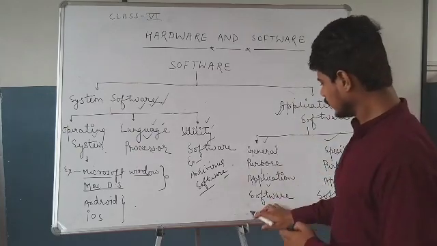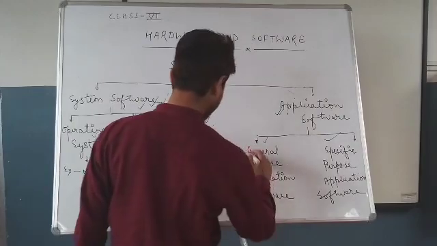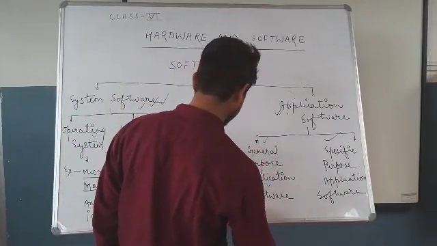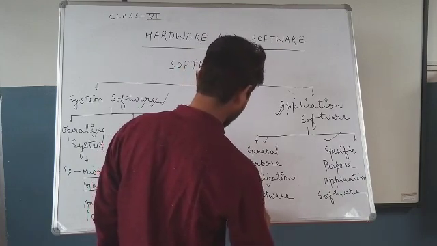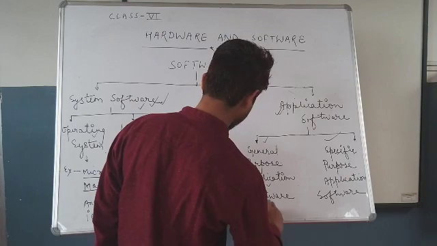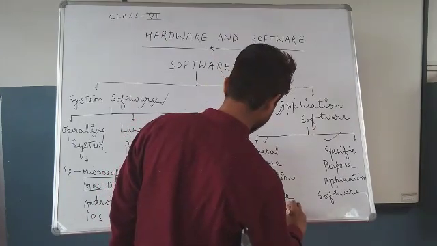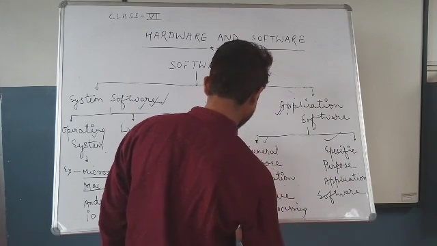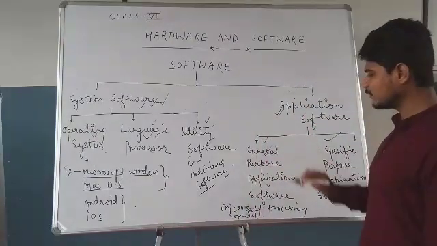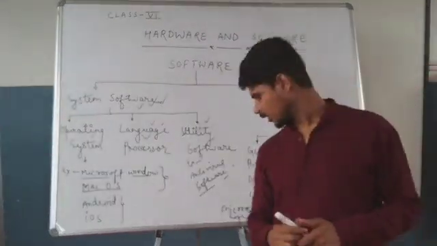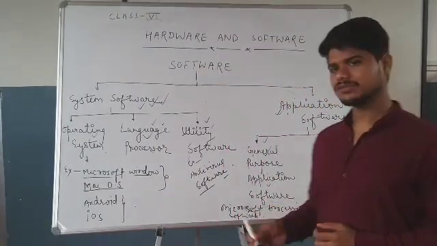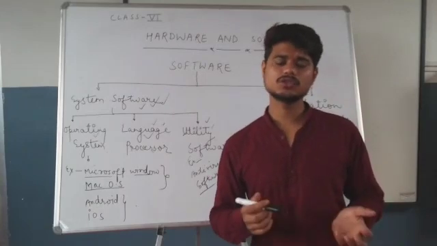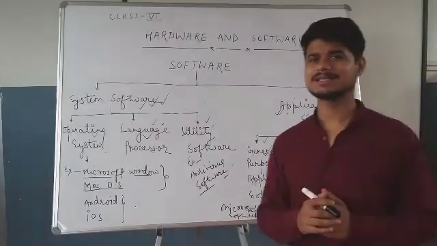For example, some examples of general purpose application software are Microsoft word processing software, and this type of software is used for creating text-based documents.